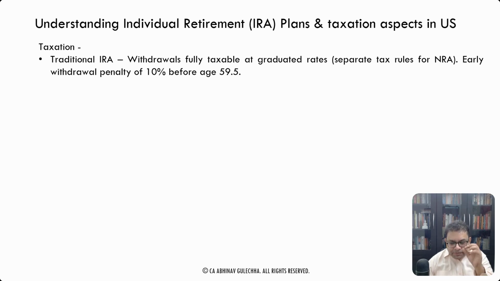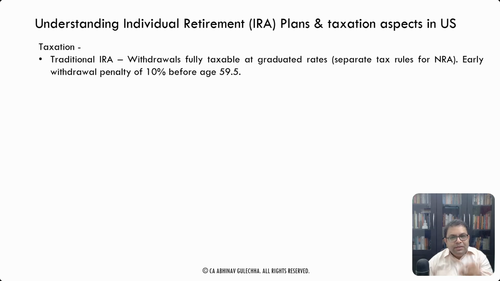What the tax rule is, in case of non-resident alien, I'll make a separate detailed video on taxation of non-resident aliens. But basically, the rule is that there are two components of the withdrawal. One is the contribution that you had made, second is the income on the contributions. So the contributions will be treated as effectively connected income, ECI, and it will be taxable at graduated rates, similar to the US for normal US citizens. However, the interest income, the dividend income that you get from the investment of that money, that will be taxable at flat 30%, right? So that kind of a calculation you will need to do.